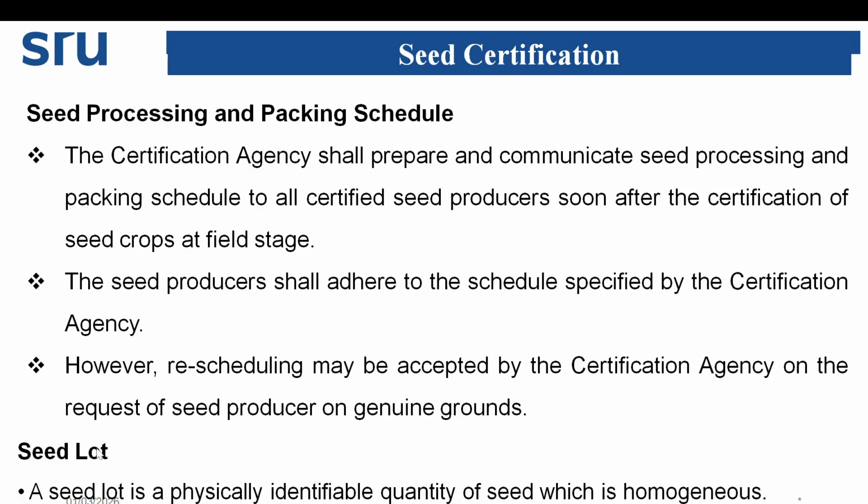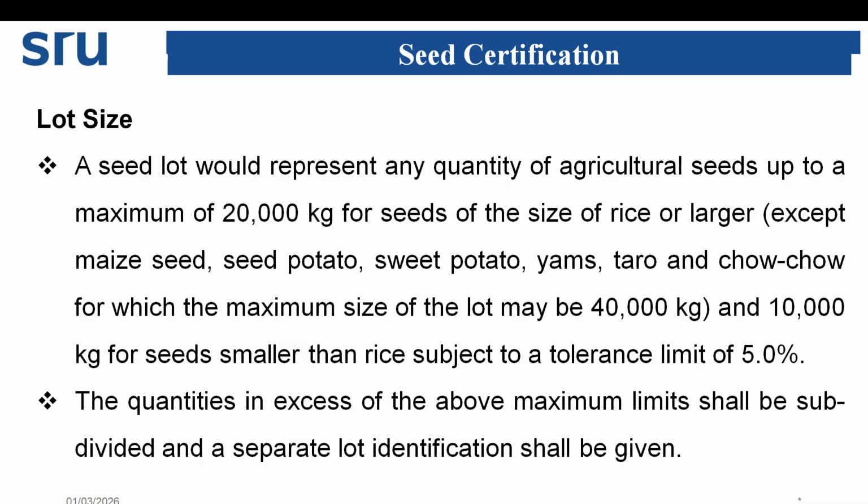What is a seed lot? A seed lot is a physically identifiable quantity of seed which is homogeneous. Then lot size.